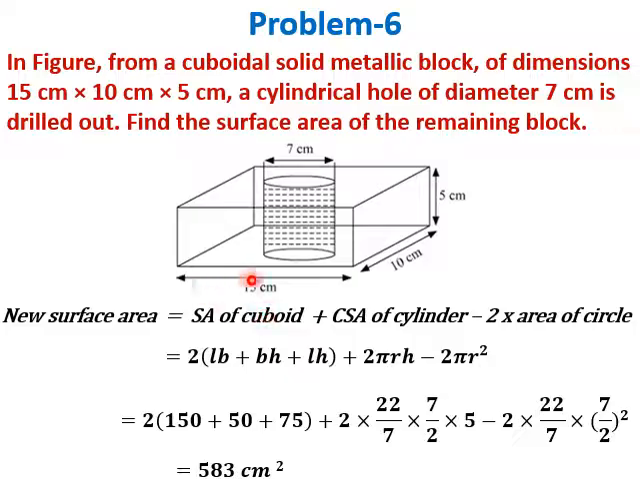So length is 15, breadth is 10, height is 5. We substitute here. R is 7 by 2, since diameter of the hole is 7, its radius is 7 by 2. On substituting in this equation, we get surface area as 583 centimeter square.